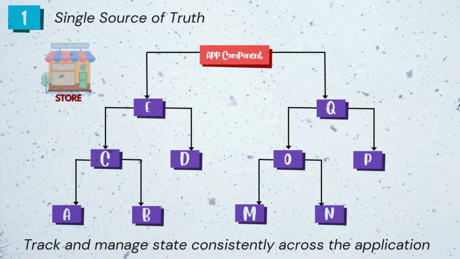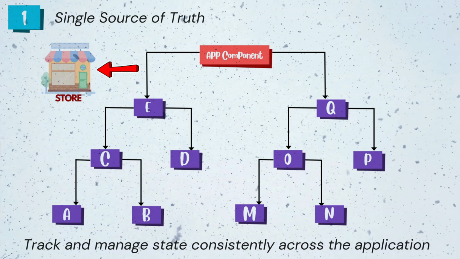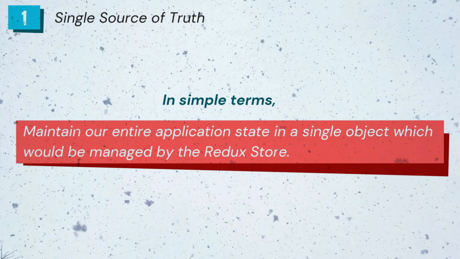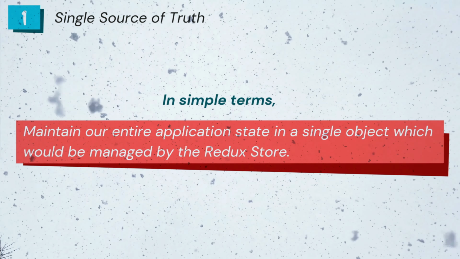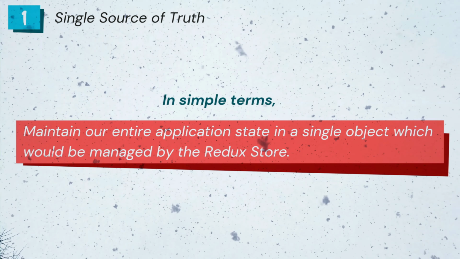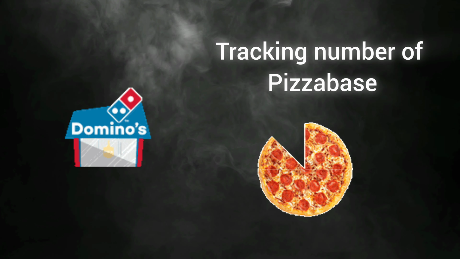And where we are going to manage our entire state, we will be managing inside our Redux store. So in more simple terms, you can say maintain the entire application state in a single object which would be managed by the Redux store. Consider a pizza shop. Let's assume we are tracking the number of pizza bases in the kitchen.